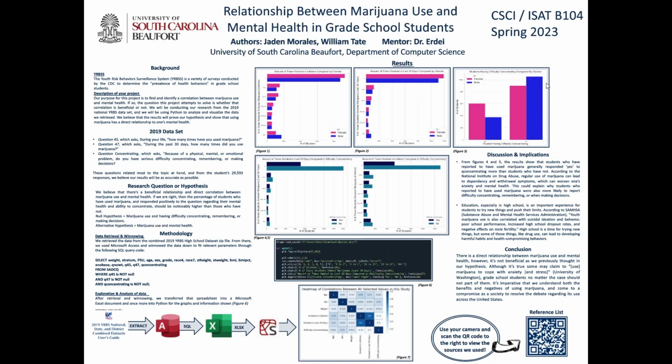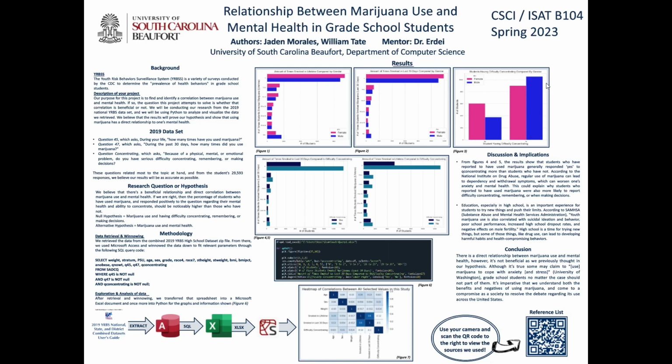There is a direct and heavy relationship between marijuana use and mental health. However, it's not beneficial as we previously thought in our hypothesis. Although it's true some may claim to use marijuana to cope with anxiety and stress, and although that claim may have a lot of backing and truth to it, we're not trying to say marijuana doesn't have any benefits. If you remember, Q concentrating refers to mental as well as physical and emotional problems that may hinder one's ability to concentrate. CBD and marijuana can help relieve anxiety, physical pain, and stress, but that should only apply to adults.